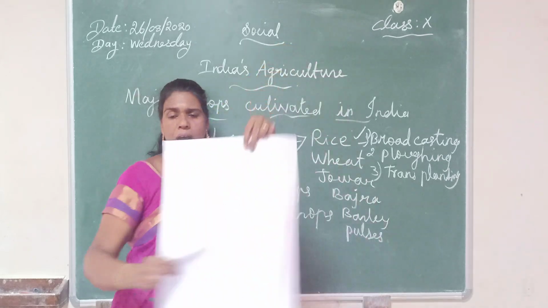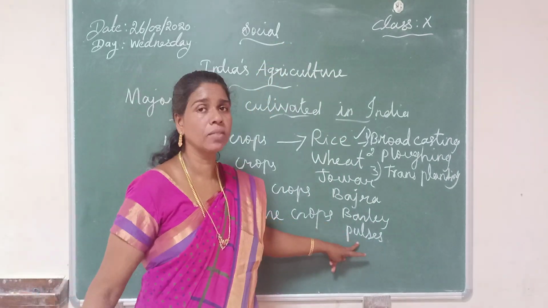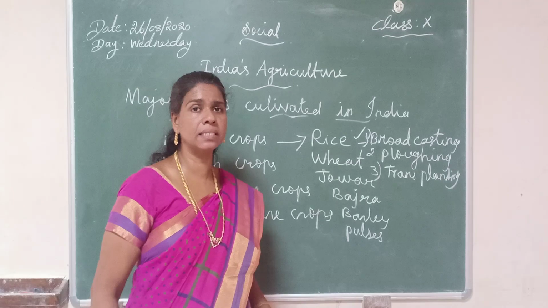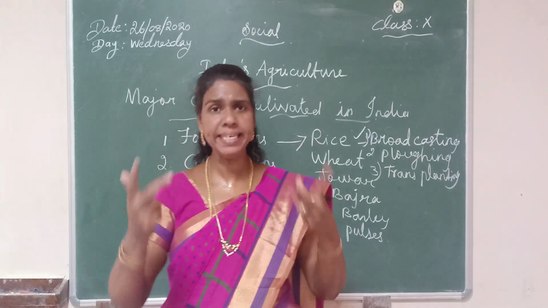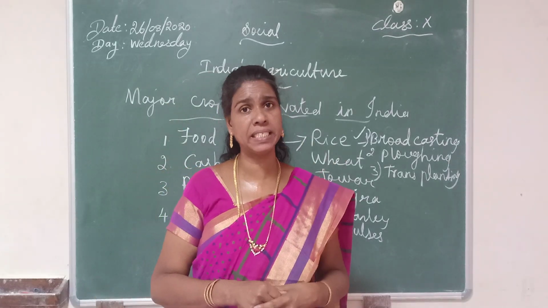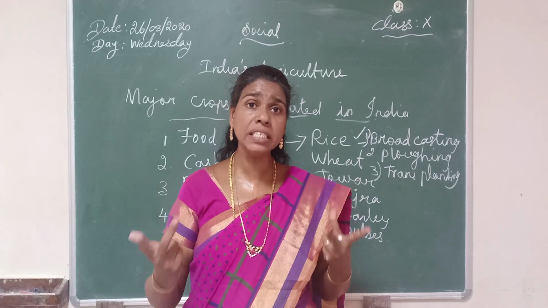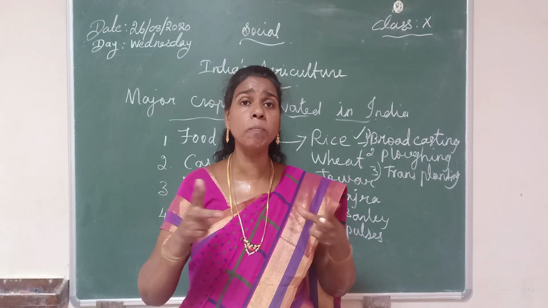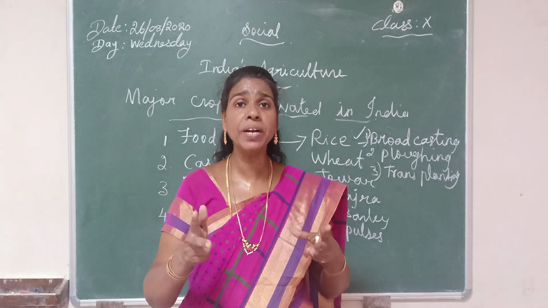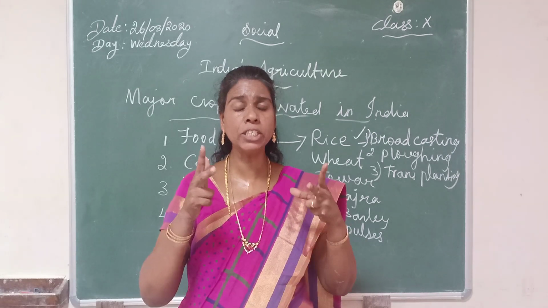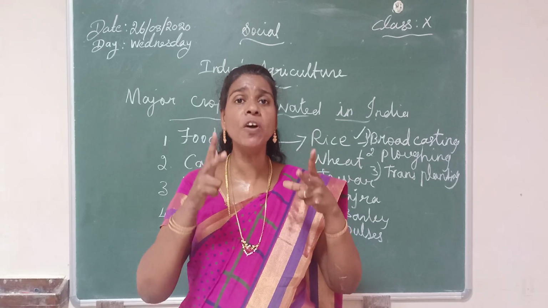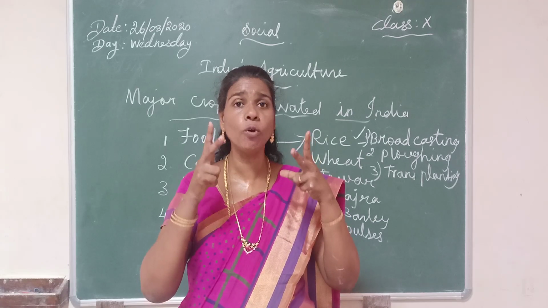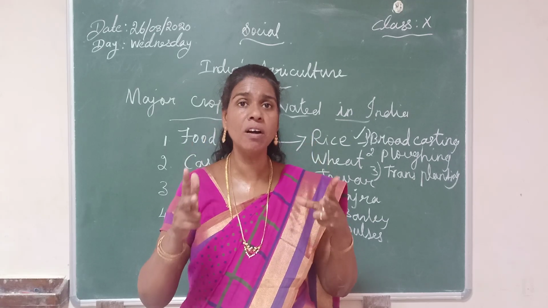Okay. Then the last one is pulses. India is the largest producer of pulses. It includes different varieties of crops. It is used as fodder for cattle and food for people.